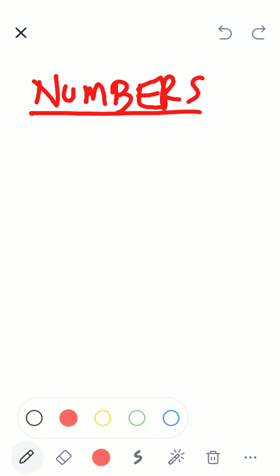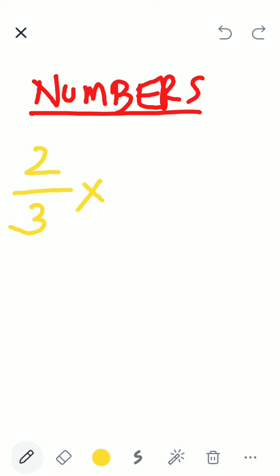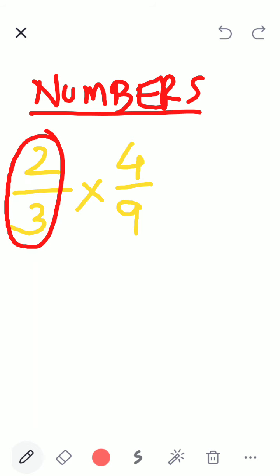For example, suppose I give you 2 divided by 3 multiplied by 4 divided by, say, 9. What is this? What type of number is this?